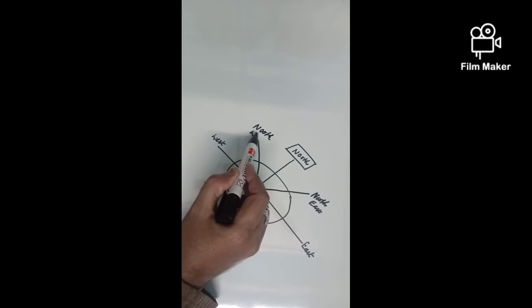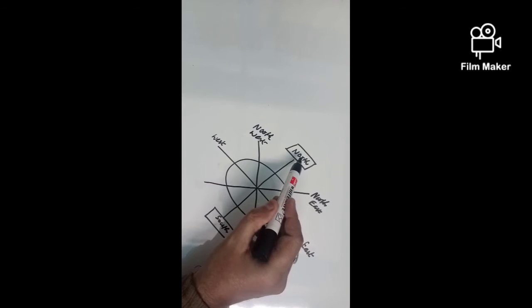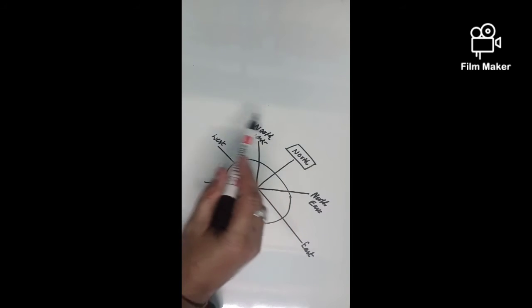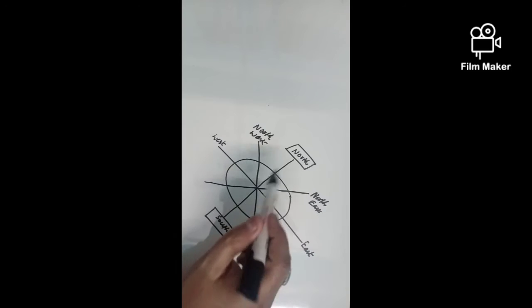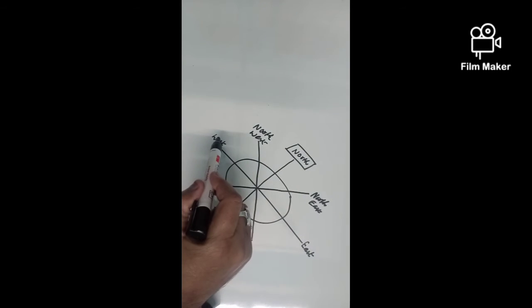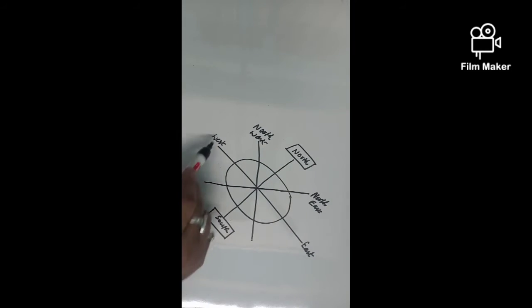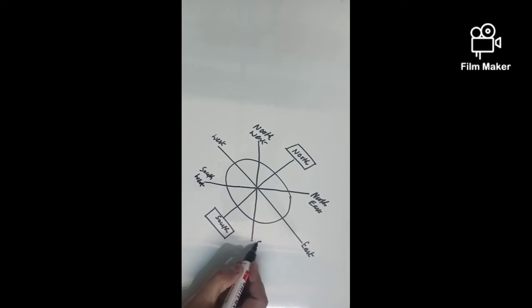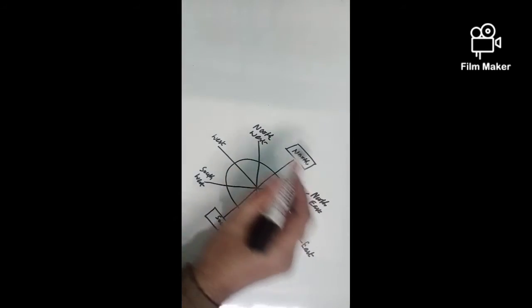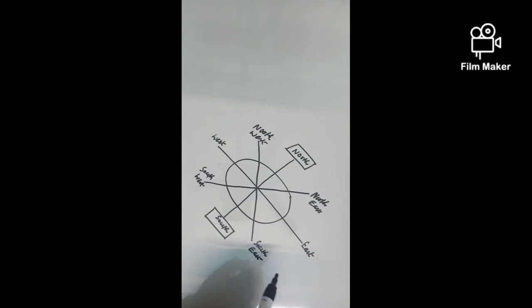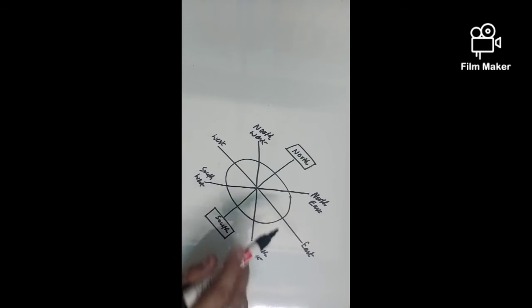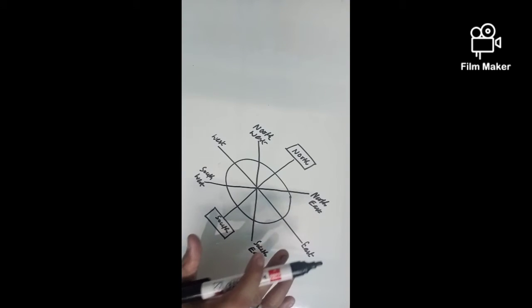So we cannot say that it is west north. No, it cannot be west north, because as per the system, we follow that it is the north west direction. Similarly, if we define these two, it will become the south west direction, and this will become the south east direction. If we write this wrongly, we are not going to get a good score for it. This is the basics of the maps.